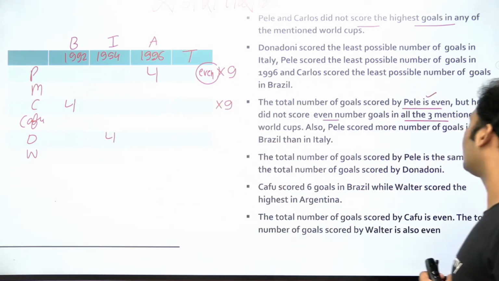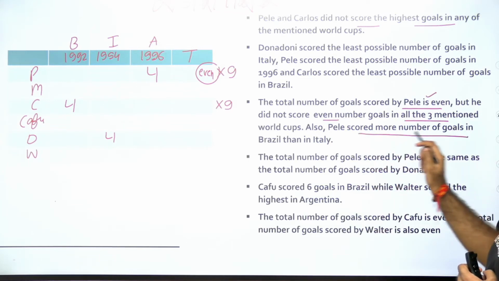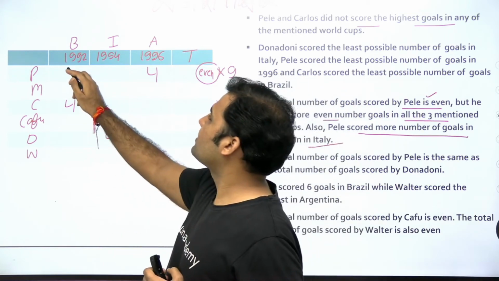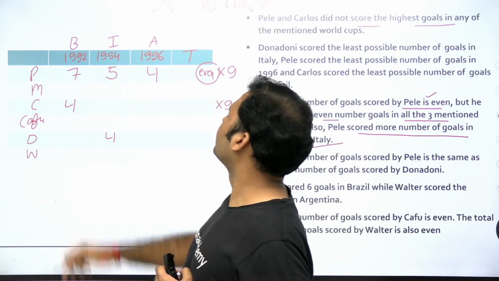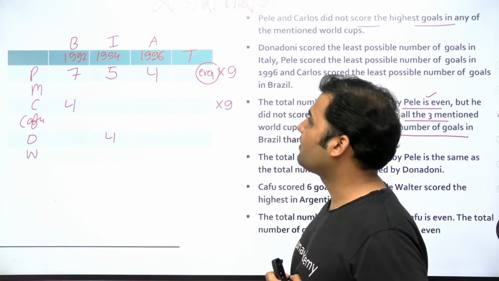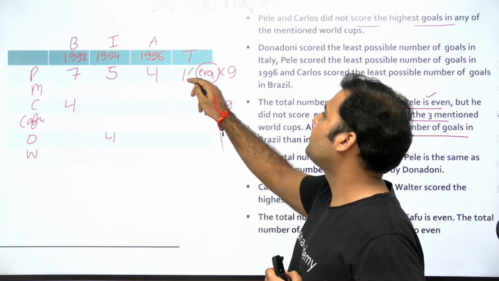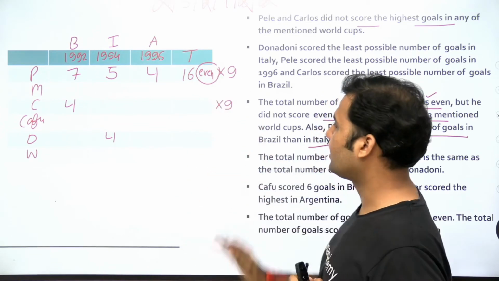Let's see, कुछ और information दी है. Pele scores more number of goals in Brazil than in Italy. ब्राजील में उसके गोल ज्यादा है, तो इसका मीनिंग 7 यहाँ पे होगा और 5 यहाँ पे होगा, right? Pele will be scoring 7 goals in 1992, 1994 में 5, टोटल आ जाएगा उसका 16, which is an even number. So Pele का तो finalize हो गया.